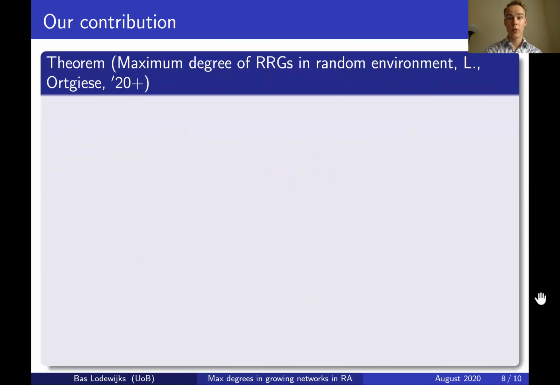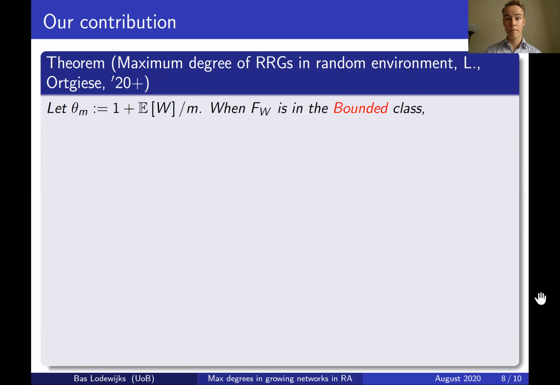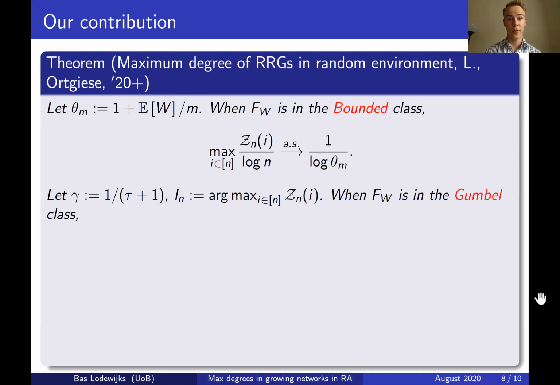So what happens then when we look at the random recursive graph? Well, here we no longer have this preferential attachment mechanism, and therefore the much more subtle influence of the random environment can be seen much more clearly. So when we are in the bounded class, we now see that the maximum degree grows logarithmically, and when rescaled by log n, it converges almost surely to 1 over the log of theta m. And this is very similar to what we see for the random recursive tree and its multigraph counterpart without the random environment.